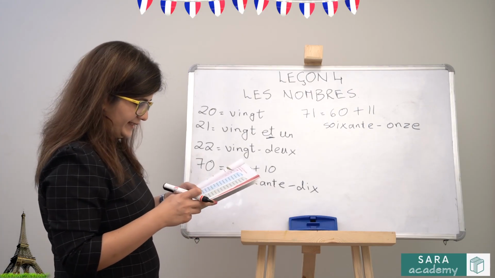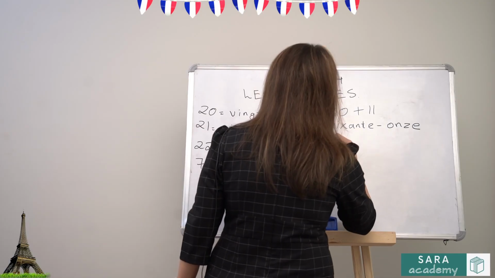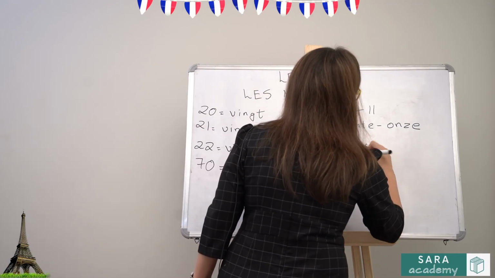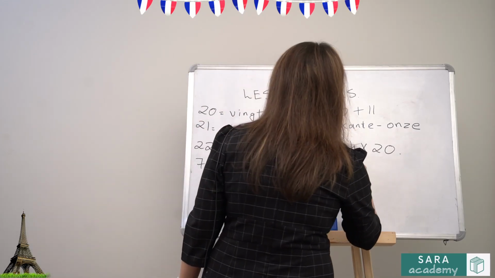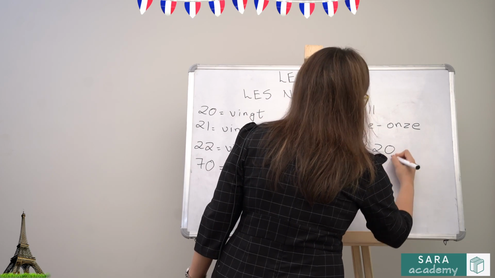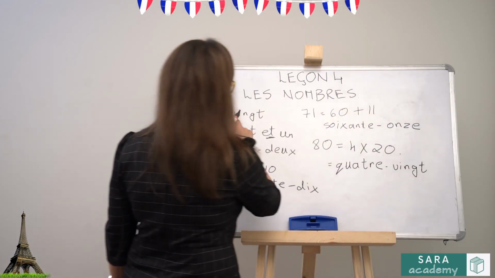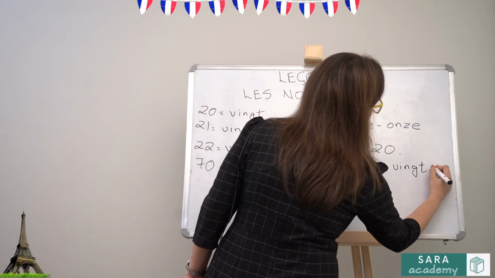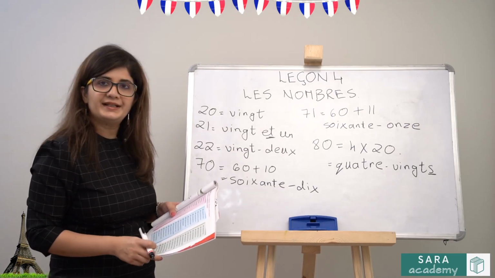Now let's look at 80. 80 in French is 4 times 20. So your word for 4 is quatre and for 20 is vingt. This, but for 80 we will add an S. This is only in case of 80.